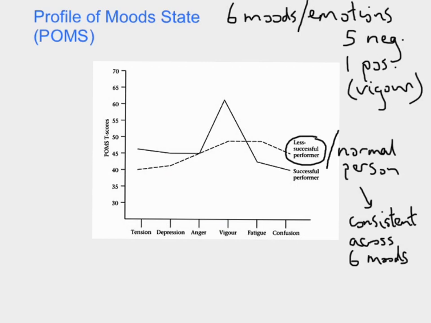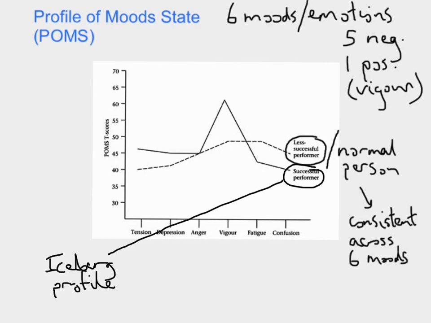What we see, however, on a successful performer, an athlete, is something called an iceberg profile. Okay, now what we mean by an iceberg profile is this thing. Imagine that's the water line. Okay, look at this big thing sticking up here. That is vigour. Okay, energy is high.